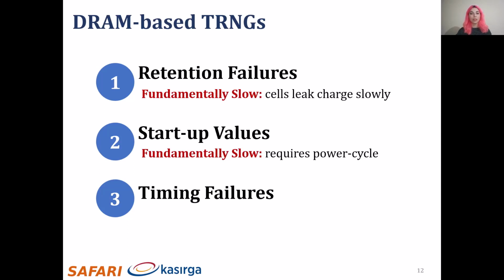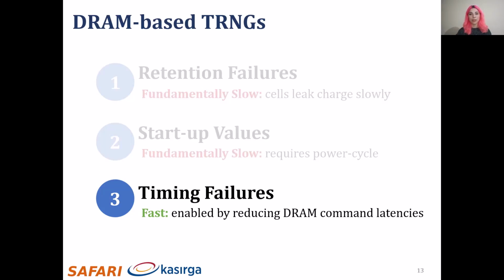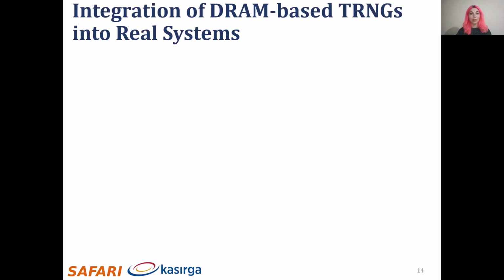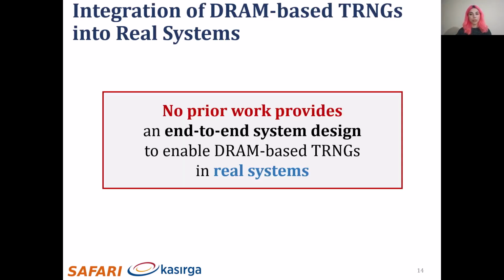However, random DRAM timing failures can be induced quickly using carefully engineered and time-valid sequences of DRAM commands on commodity DRAM devices. Therefore, they provide random numbers at high throughput with low latency, and they can be used in a streaming manner unlike other mechanisms. However, none of the prior work proposed an end-to-end system design to enable these mechanisms in real systems.